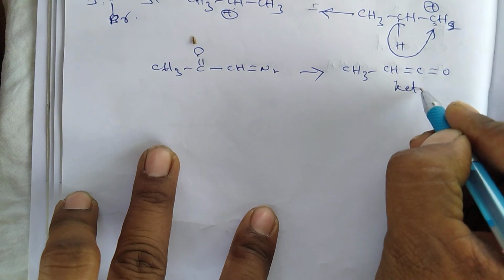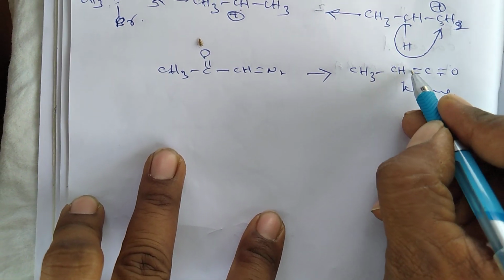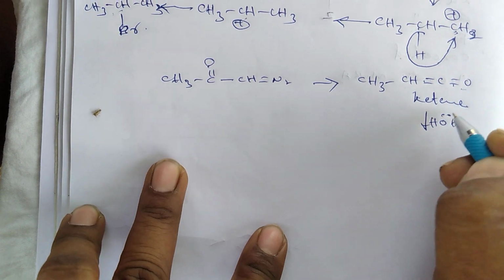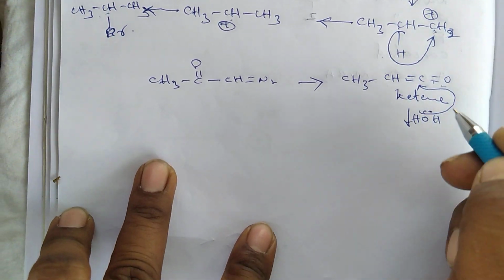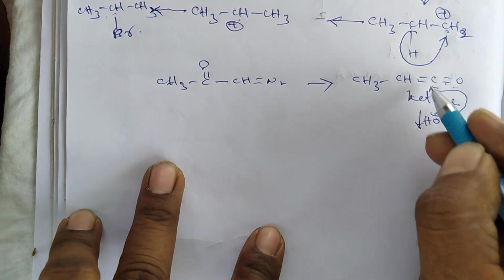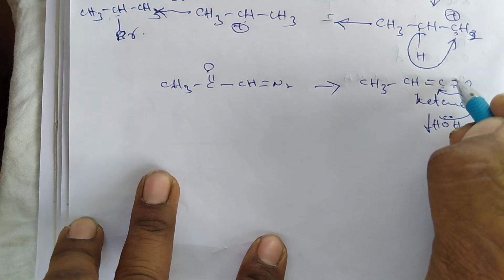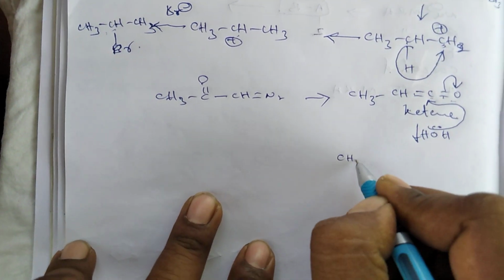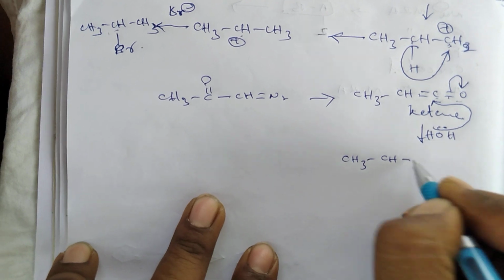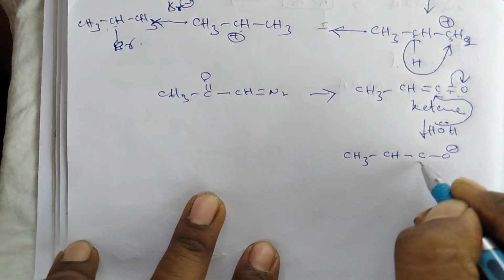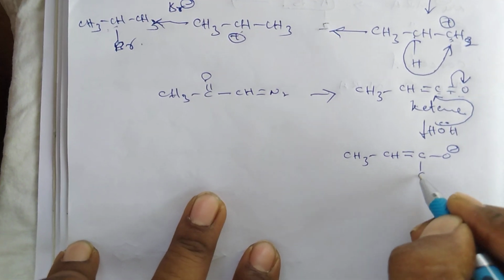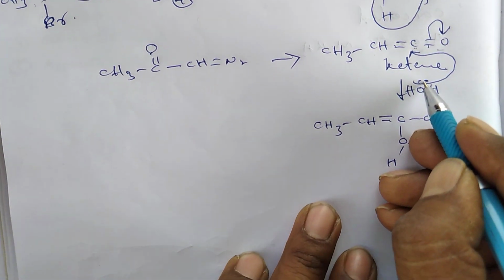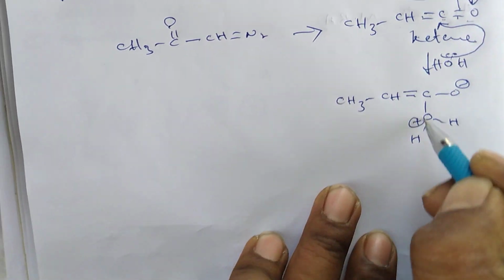So this is ketene, keto plus ene, ketene. When it reacts with a water molecule, first the lone pair electrons of the oxygen of the water molecule attack this carbon center. First this bond pair electron shifts to oxygen, which produces CH3, CH and C O minus double bond and OH and H. Due to loss of electrons, this oxygen gets a positive charge.